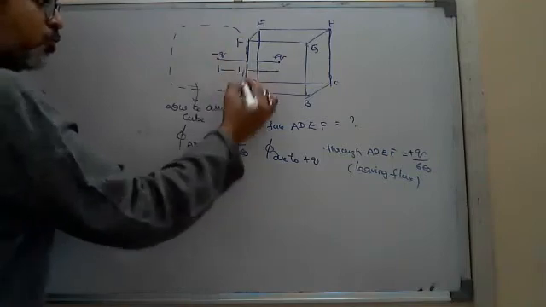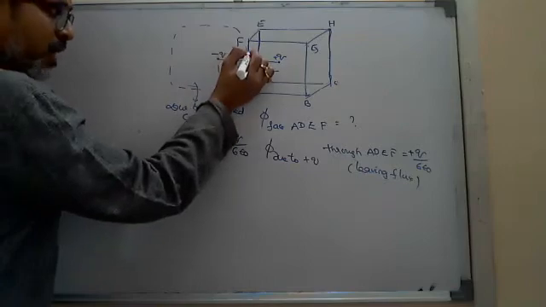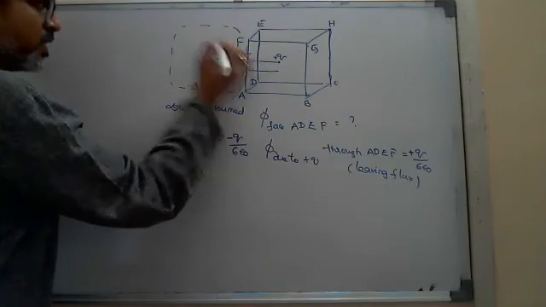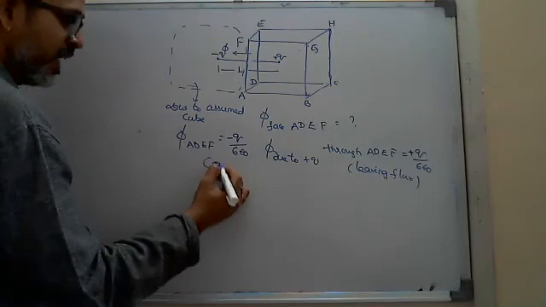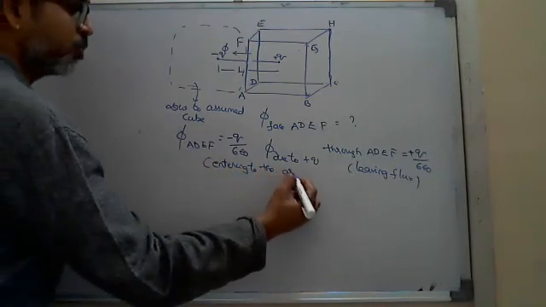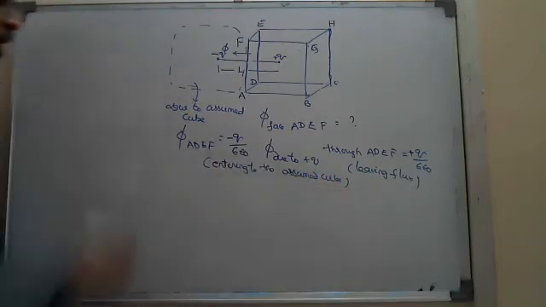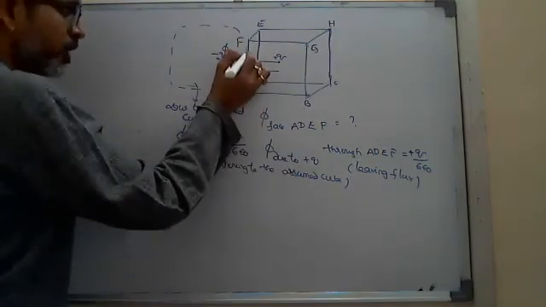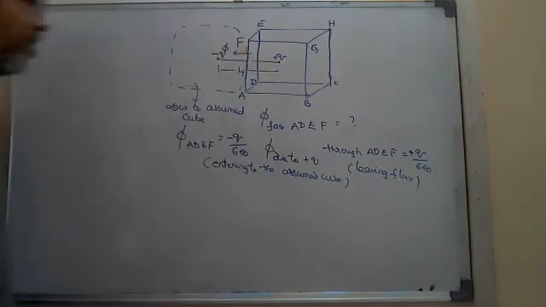Through the face, if you observe, minus Q means the flux is entering like this. This is the flux due to the negative charge, and it is entering the assumed cube. But due to the original cube, it is entering into the assumed cube, which means it is leaving the given cube.